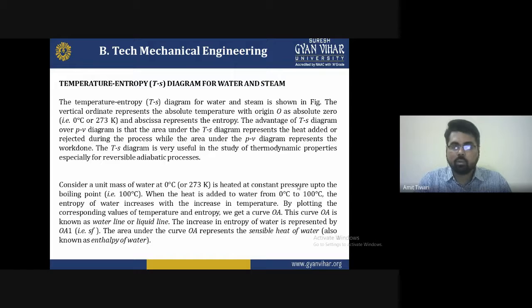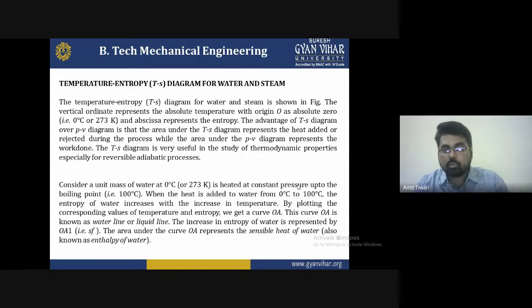The advantage of the TS diagram over the PV diagram is that the area under the TS diagram represents the heat added or the heat rejected during the process, while the area under the PV diagram represents the work done. So the temperature entropy diagram is very useful in the study of thermodynamic properties, especially for the reversible adiabatic process.